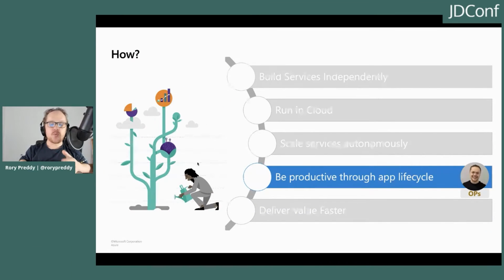So now that our demo is running in the background and I'm trying to break it, we'll see exactly what happens. I'm not promising anything, but the autoscale should actually pick up. And what I'm doing on the demo is I'm actually checking that the total session count is less than a few hundred. And if it's more than a few hundred, I'm going to scale up with a few servers. So let's look at also how to be proactive through the app life cycles.